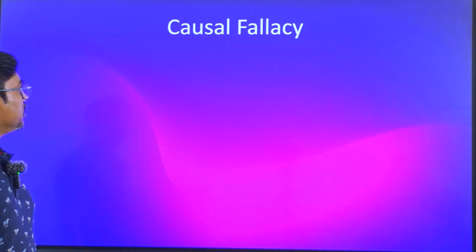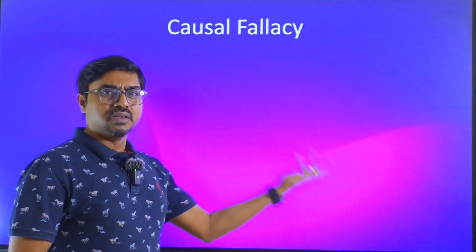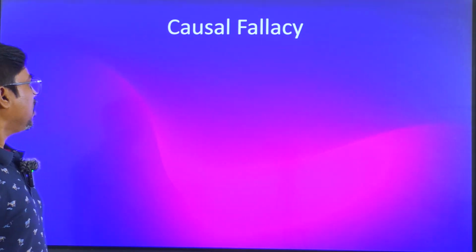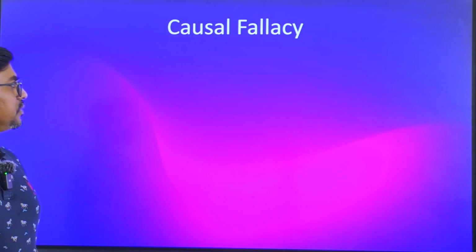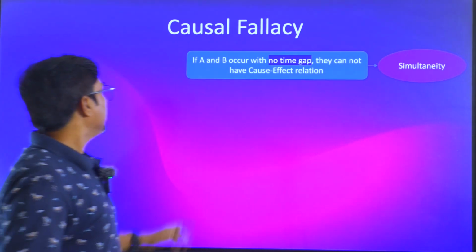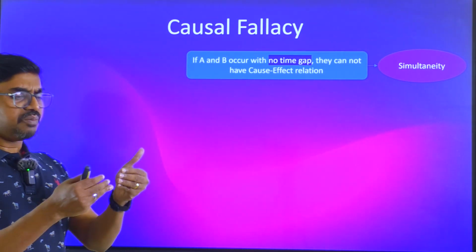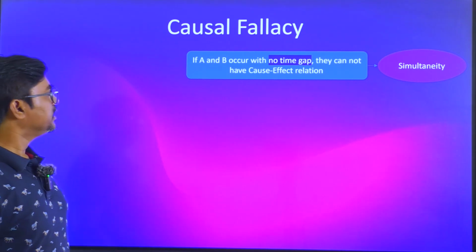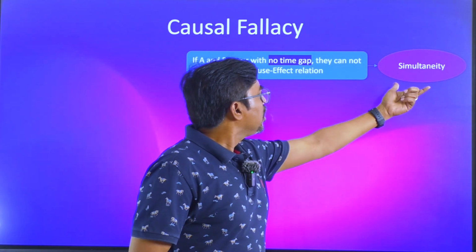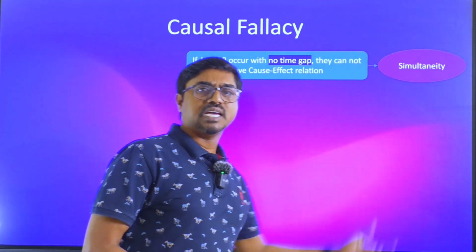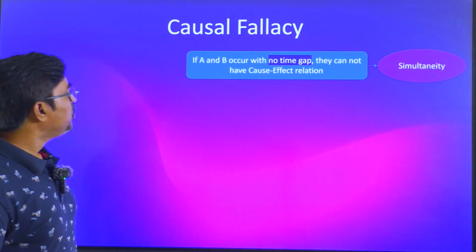So that's important. Causal fallacy, fallacy meaning false causal. They are not causal, but they appear to be causal on the first level. If A and B occur with no time gap, then they cannot have a cause effect relation. No time gap, we also call it simultaneity. When two things happen simultaneously, they cannot be a cause effect relation.